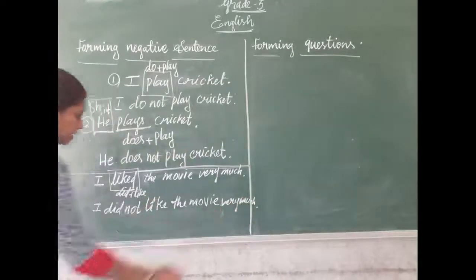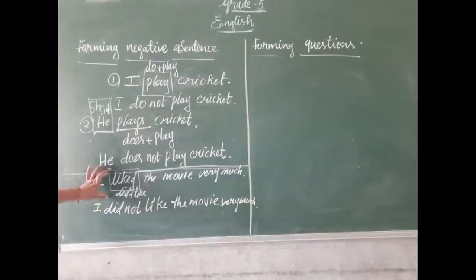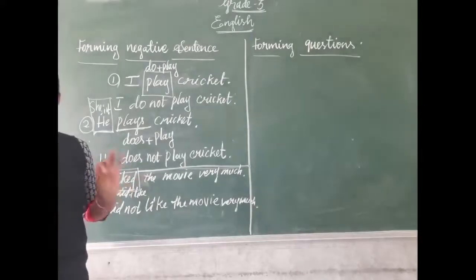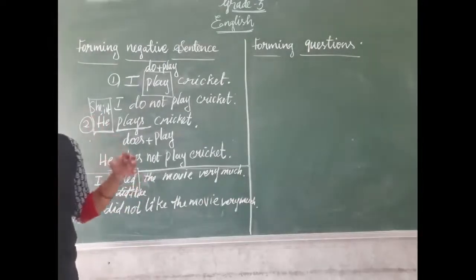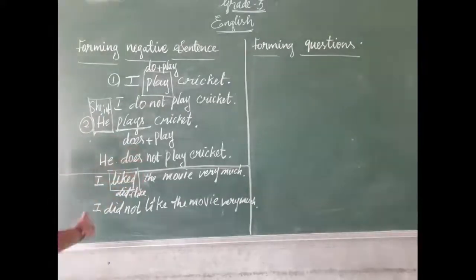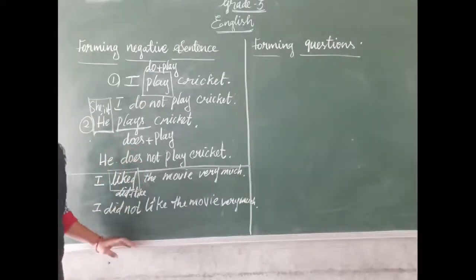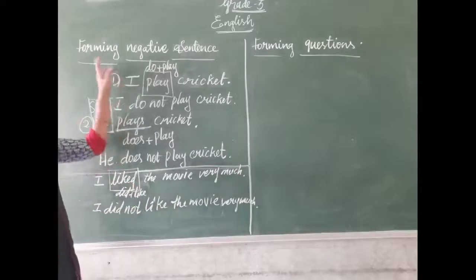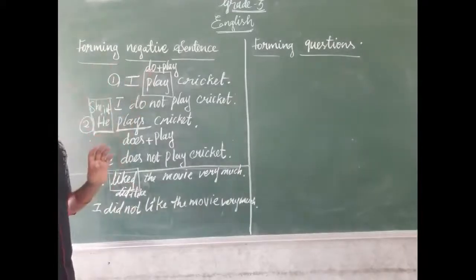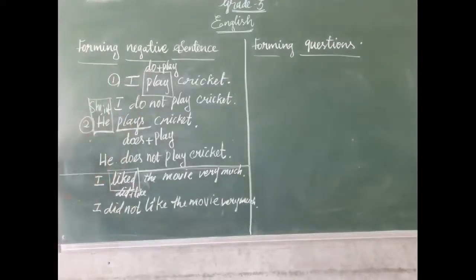So listen here. First, we want to find out whether the verb is in simple present, present continuous, or past tense. According to the main verb, we divide it to get a helping verb. To the helping verb only, we can add not. After adding not, we get a negative sentence. The same thing applies for all subjects.